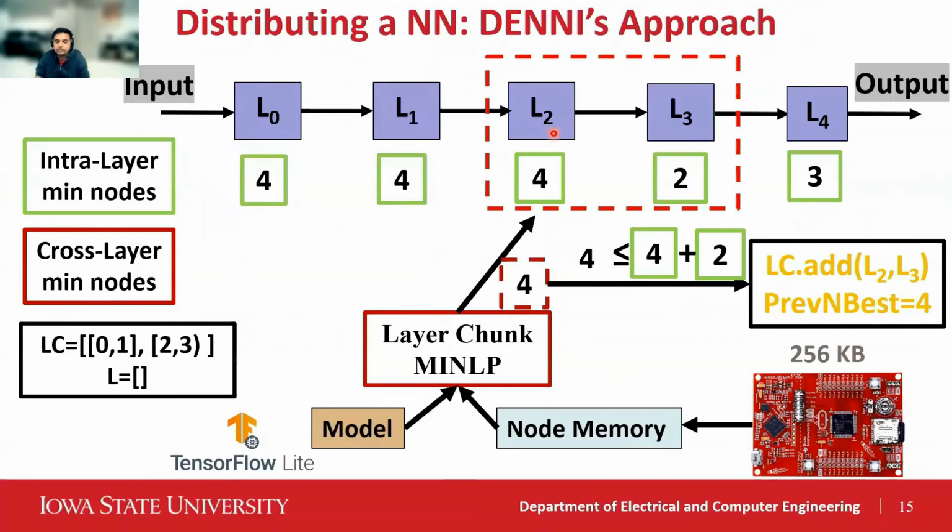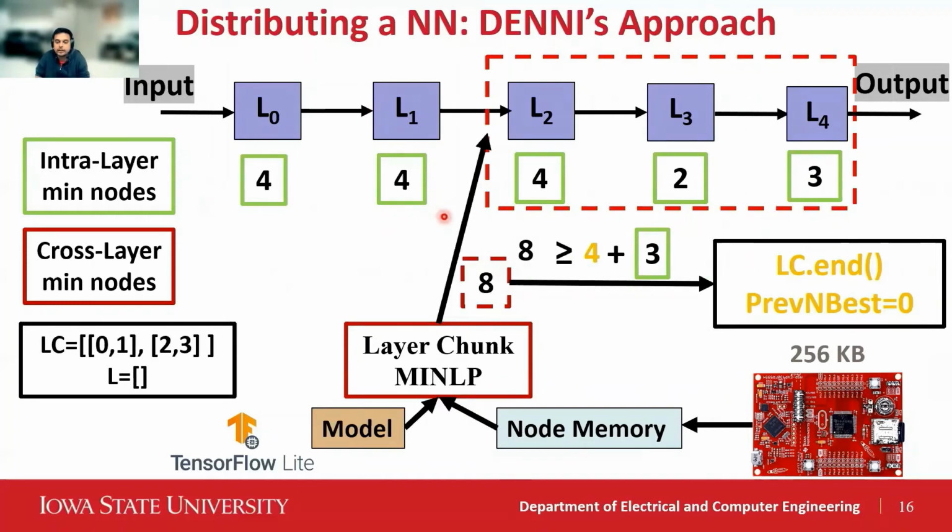Now again we start forming a layer chunk starting with layer 2. As we show here, we solve layer 2 and layer 3 as a layer chunk, and we have 4 nodes. Since 4 is smaller than the minimum for layer 2 plus the minimum for layer 3, we add it to the layer chunks and update our previous best to 4.